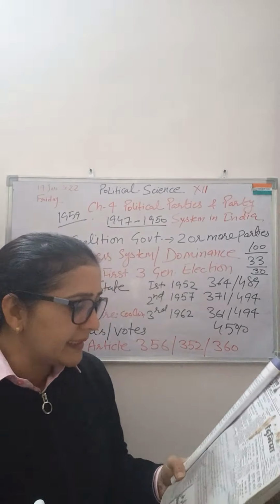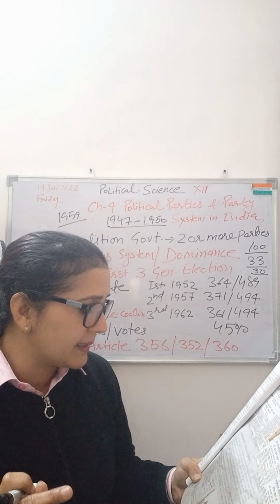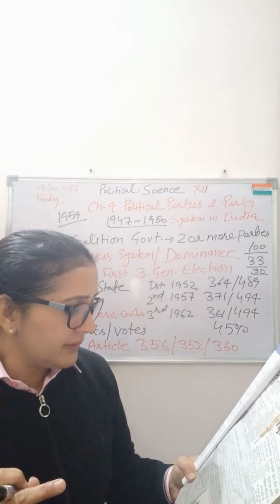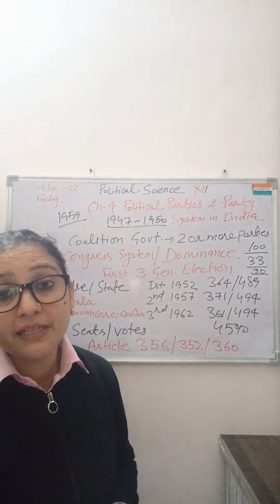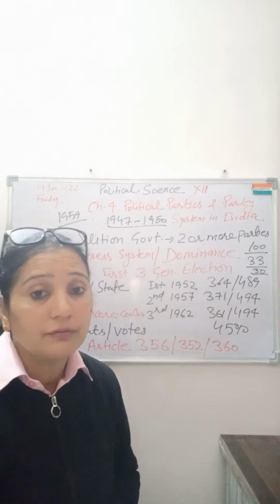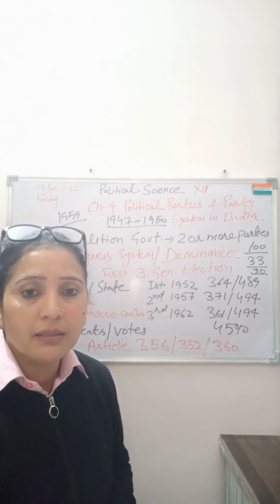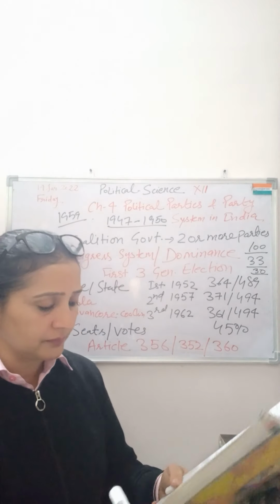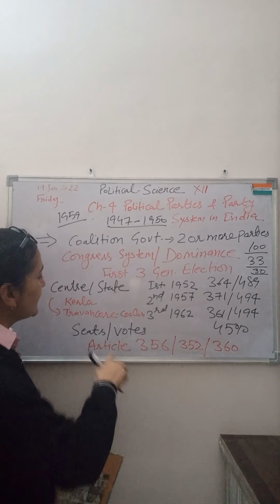In 1959, the Congress government at the center dismissed the Communist Party government in Kerala under Article 356 of the Constitution. It was a very controversial decision of the Congress because they misused their emergency power to topple the government of the Communist Party. So then you can see there is a variation in the seats and votes.